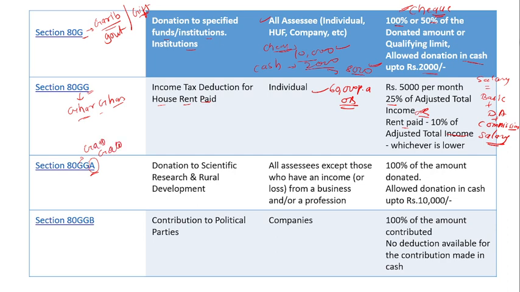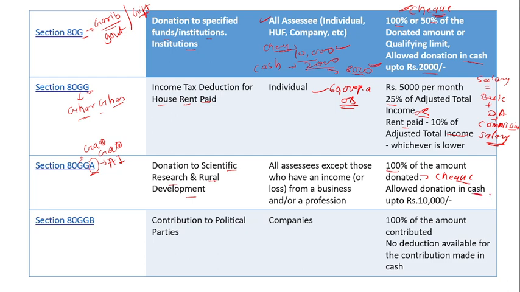Section 80GGA is for, you can remember it like that, AI, artificial intelligence, and you can remember this as a donation to specific rural development, scientific research. If you donated some amount for scientific research or rural development, in this case you can get a deduction of 100% of that donation amount if you are paying by cheque. If you are using cheque as a mode, then you will get 100% of deduction.